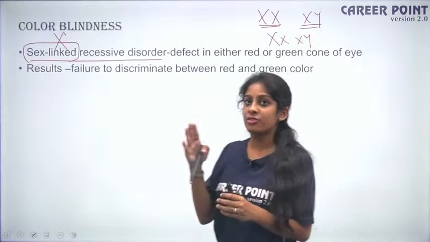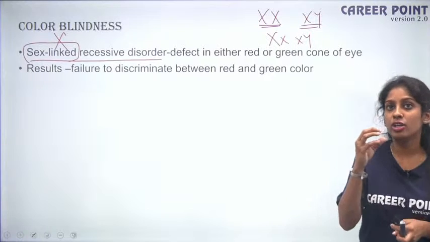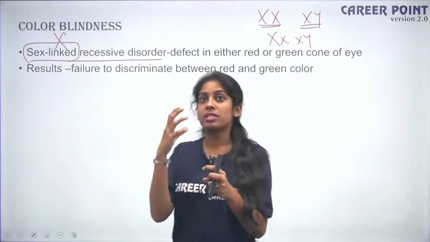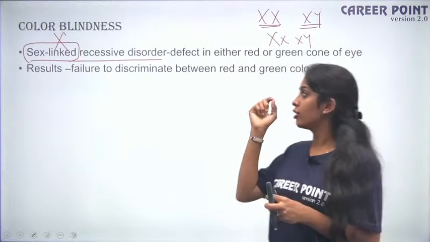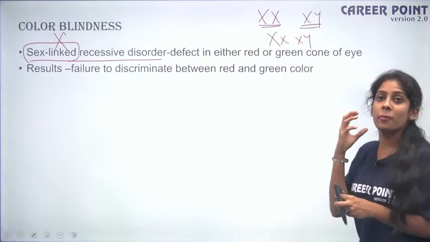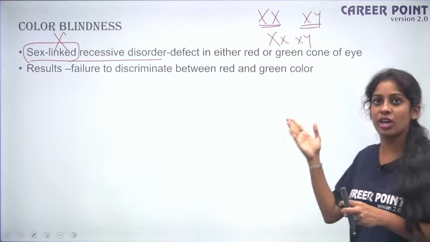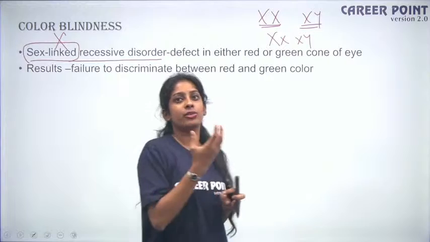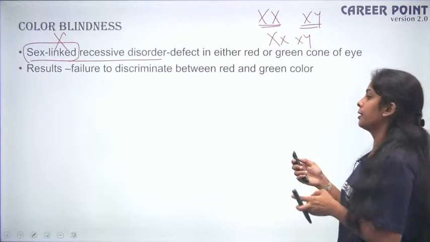So what happens? You have three types of cones, okay? So depending upon the particular wavelength, a particular cone gets activated in your eye. So at a time when you're perceiving so many signals, it is a mixture of all these stimuli. For example, if a particular cone is not able to observe this visible wavelength, then you won't be able to see that color, okay? So a lot of people have a confusion between red, orange and maroon. Suddenly everything looks like red to them, or everything looks like orange to them. So that close color differentiation is what is color blindness, okay?